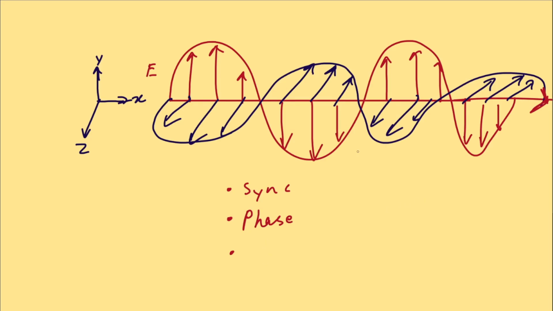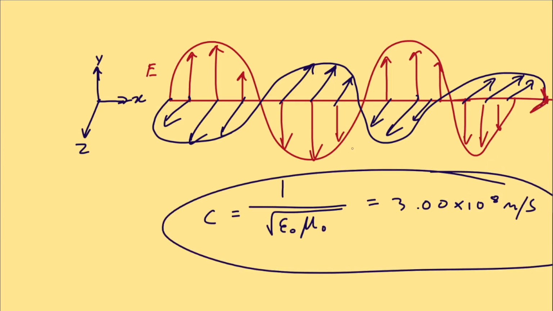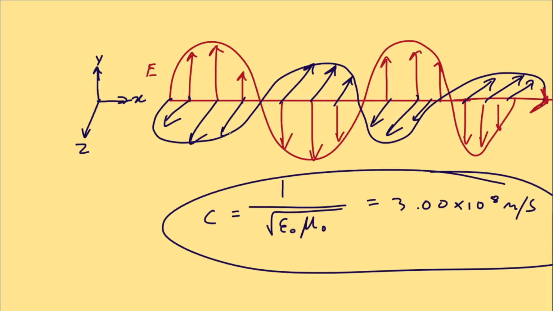And Maxwell even predicted the speed of the wave, which is known as c. And this is famous. It's equal to 1 over these constants. And what it's equal to is 3 times 10 to the power of 8 meters per second, roughly. Guess what this is? This is the speed of light. He plugged in the known values for constants from electrostatics and magnetism, and this is the exact speed of light. This is when scientists realized that light is an electromagnetic wave.